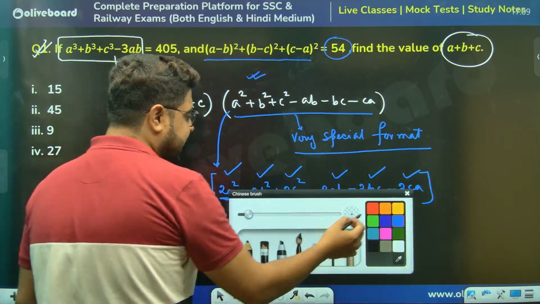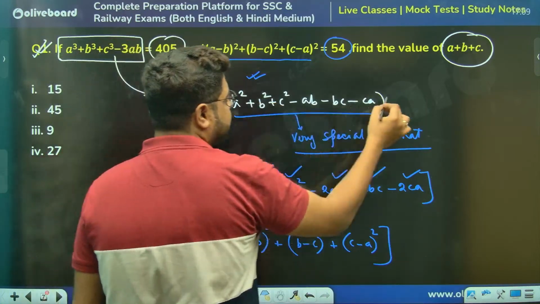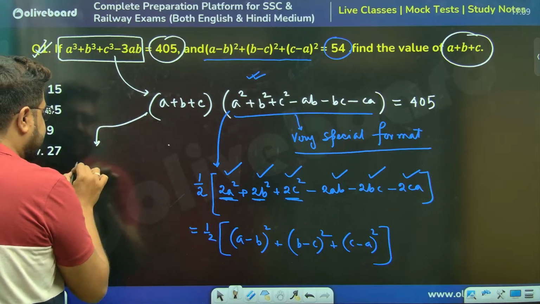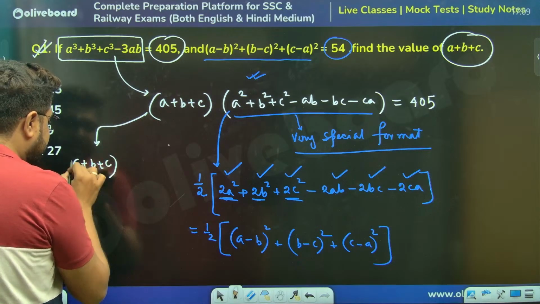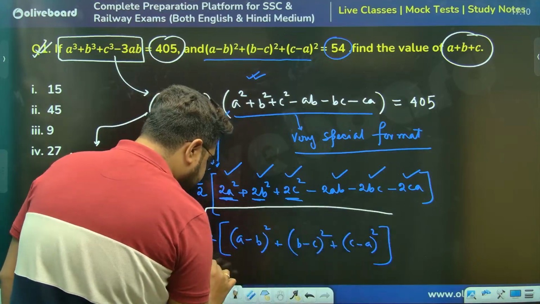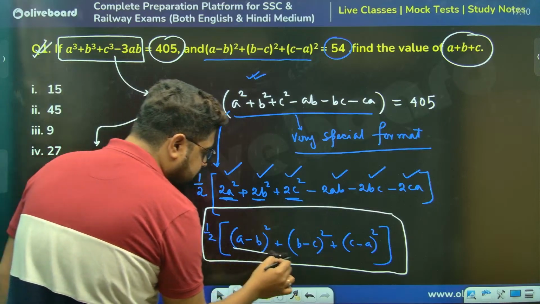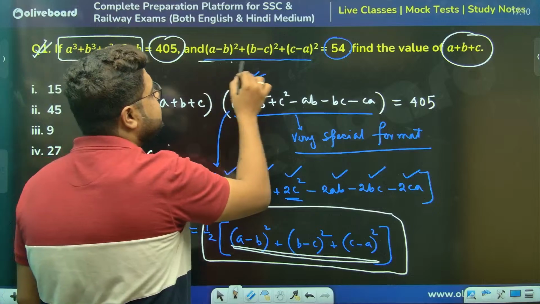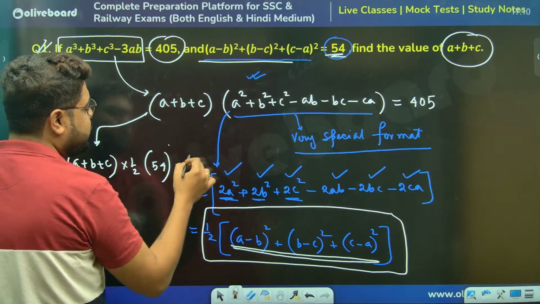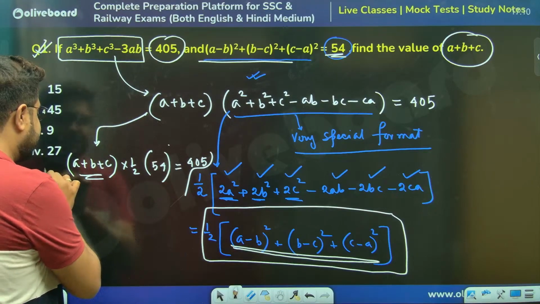So I can simply get to my answer. This is given as 405. a plus b plus c into half into the whole third bracket thing, which is given as 54, equals 405.